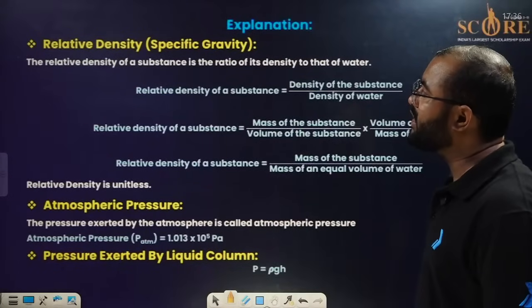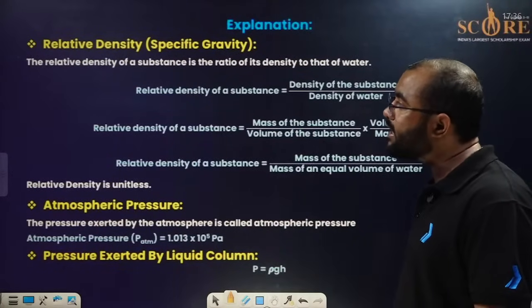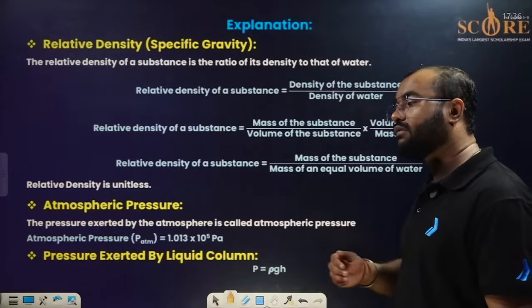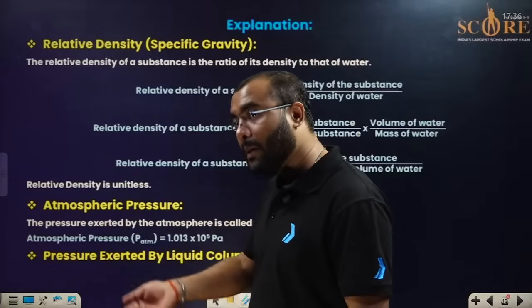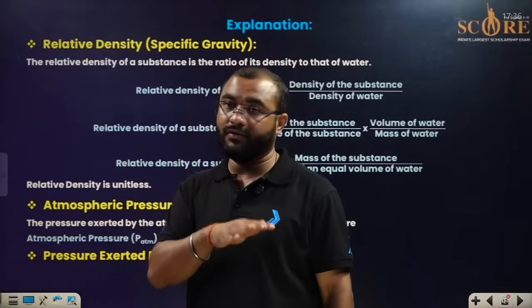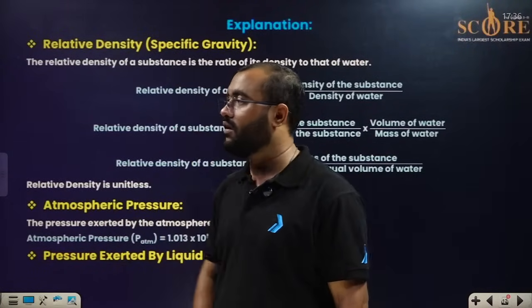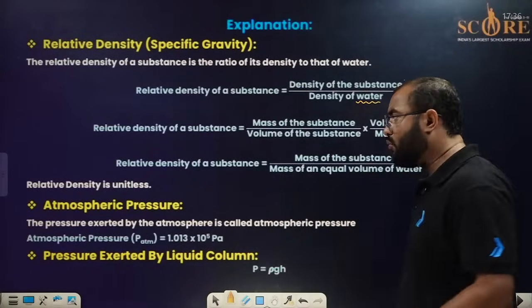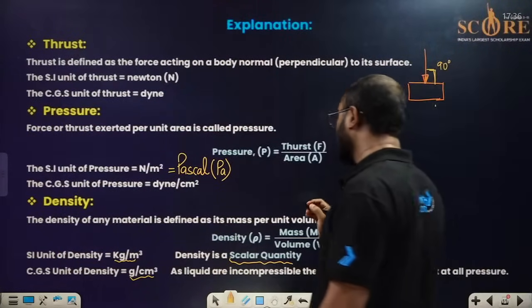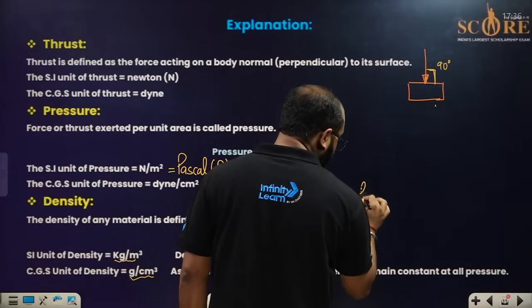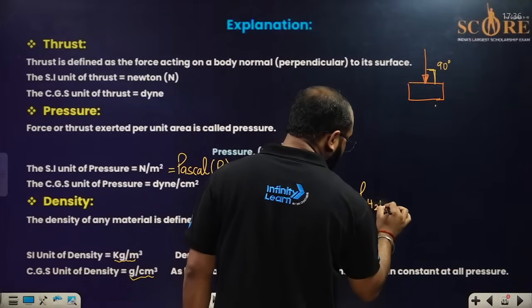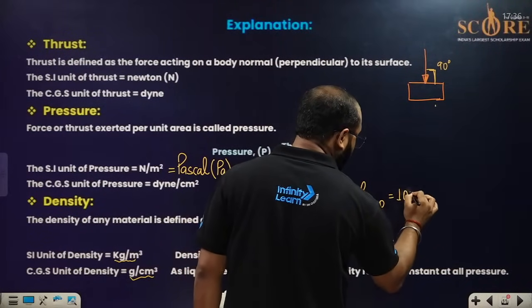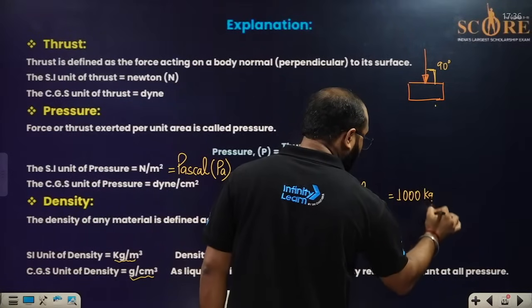Now we'll talk about the relative density, everyone. Relative density means we give the answer about the density, but with reference to something different. We have to take a reference, and the reference we are taking is water. A few more things about density, everyone. You have to remember two values of density. The density of water, please do remember, is 1000 kg per meter cube, because it is going to be used multiple times.